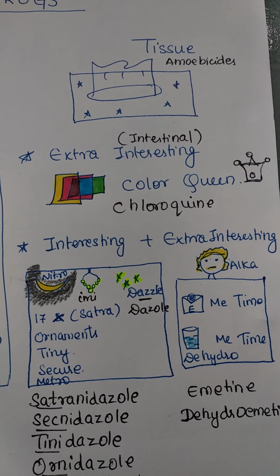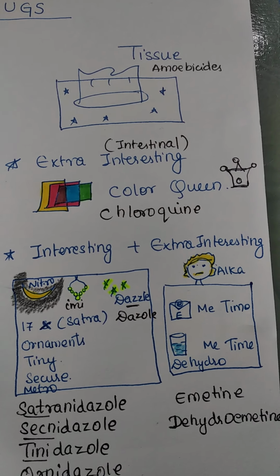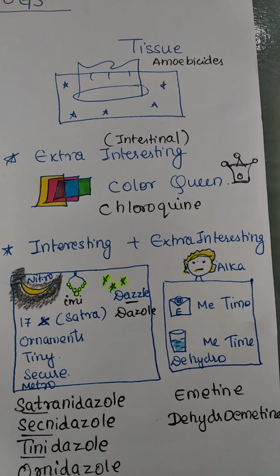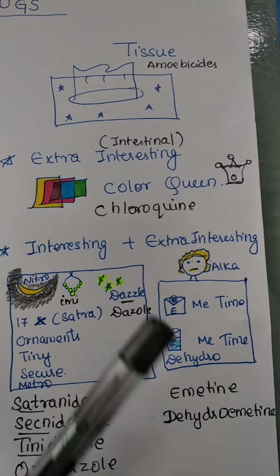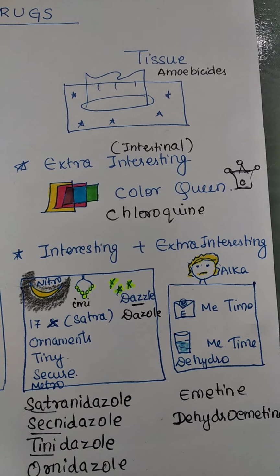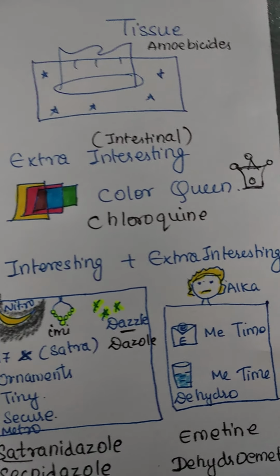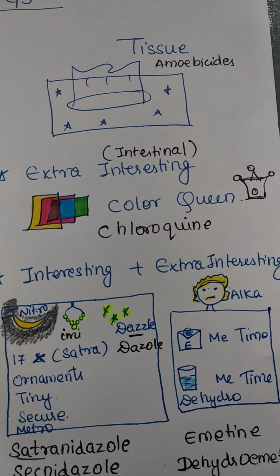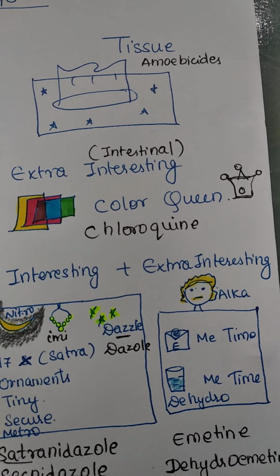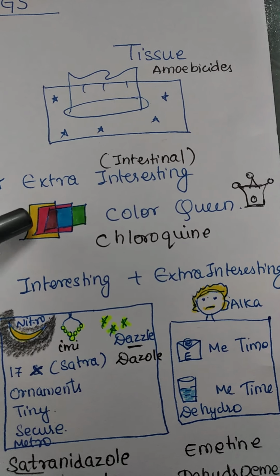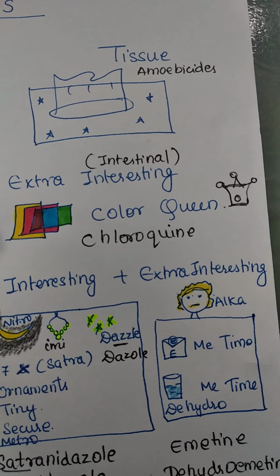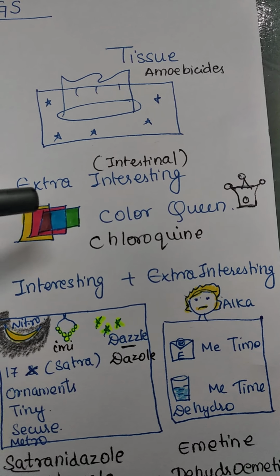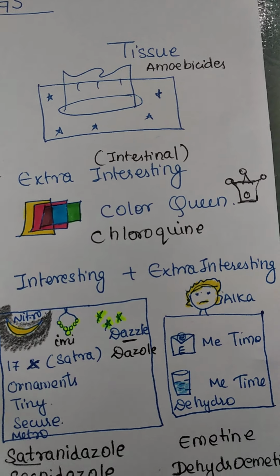Now come the tissue amebicide drugs. Under the tissue one, we have two types of tissue papers. One is the extra intestinal tissue paper and the other is the intestinal plus the extra intestinal tissue paper. The extra intestinal amebicide drugs, used for extra intestinal amebiasis, are all about color queen. So the extra intestinal tissue papers are supplied to color queen. So color queen will give us the drug chloroquine.